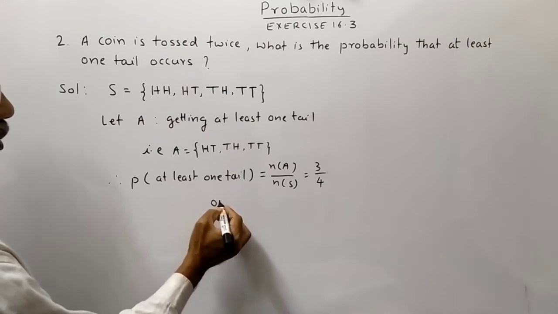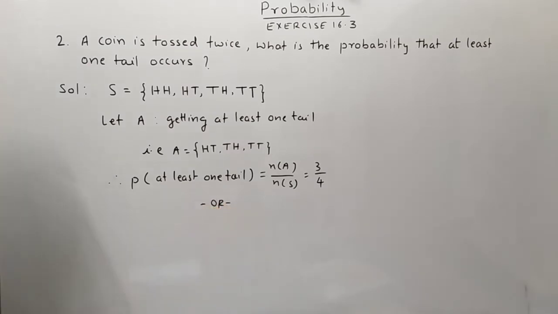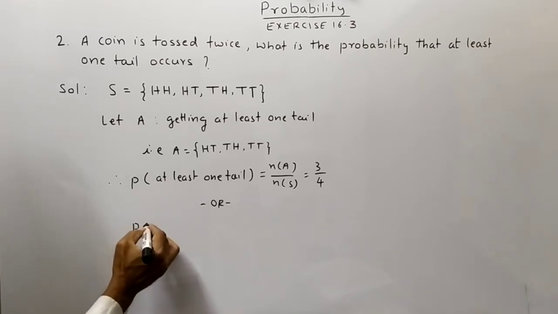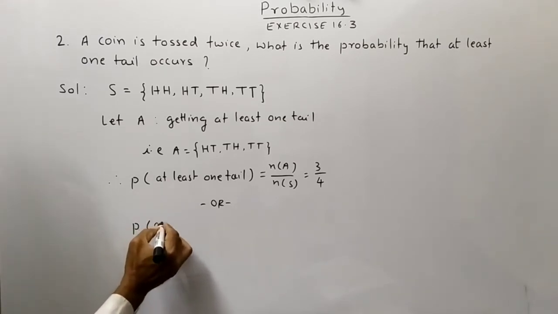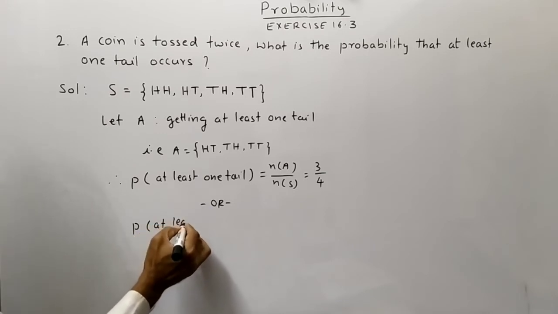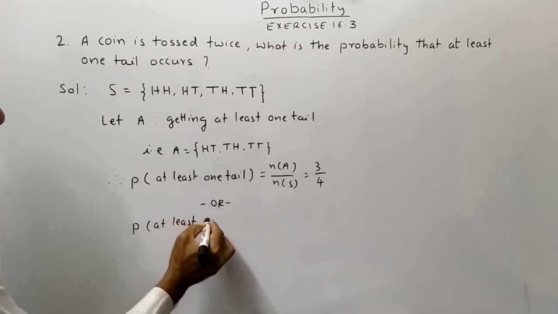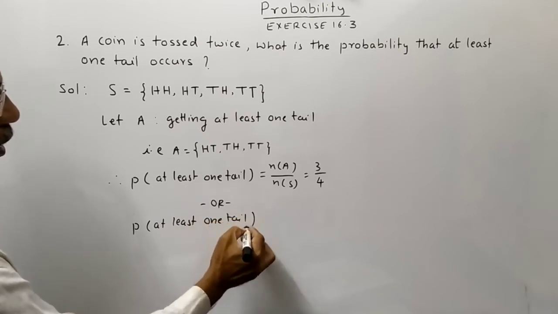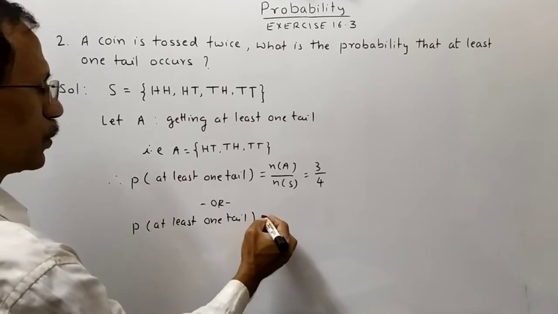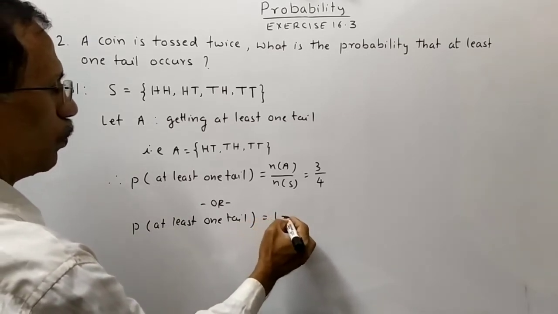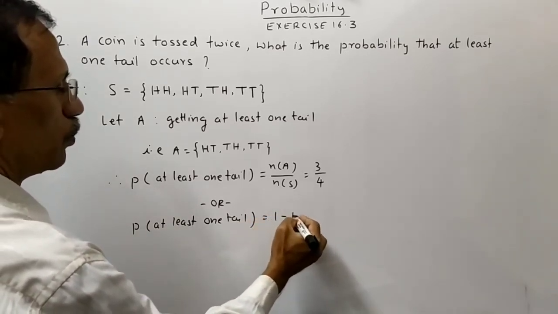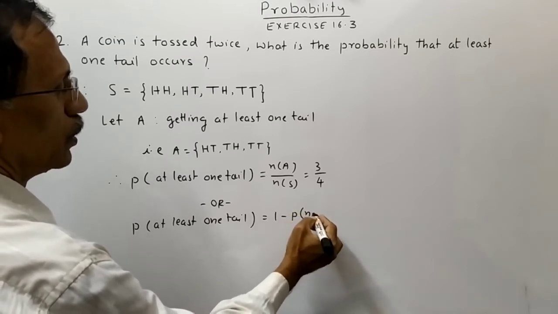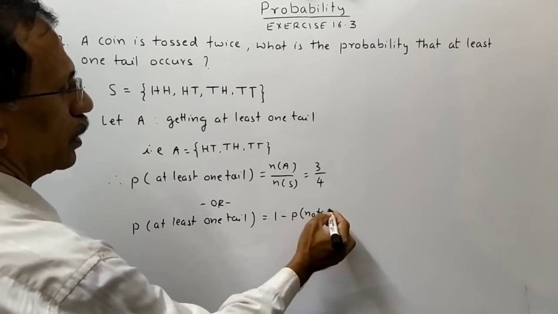Or, probability of getting at least one tail is equal to 1 minus probability of getting no tail.